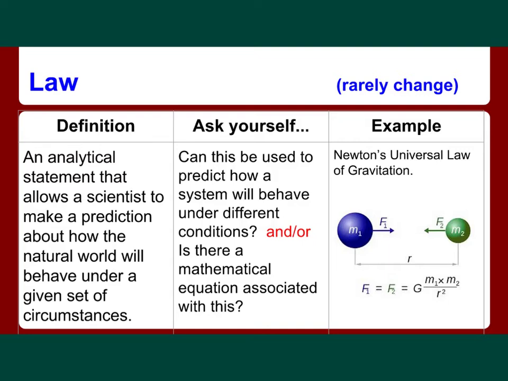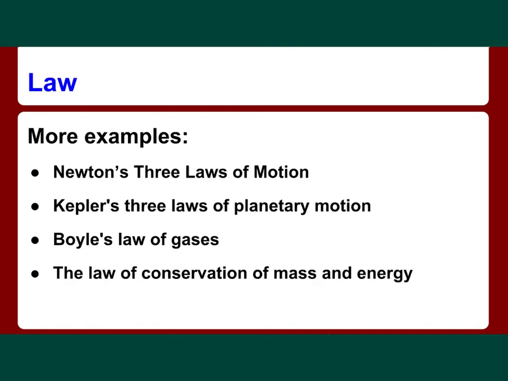An example of a law that has changed somewhat that you might have heard of is the equation F equals ma, or Newton's second law. And this is a law that actually doesn't hold true for objects at or near the speed of light. And this has only been determined in the last 50 years or so. But prior to that, we just didn't have a way to measure objects that were going that fast. Here's some more examples of scientific laws. Newton's 3 laws of motion, Kepler's 3 laws of planetary motion, Boyle's law of gases, we'll learn about that later on this year, and the law of conservation of mass and energy.